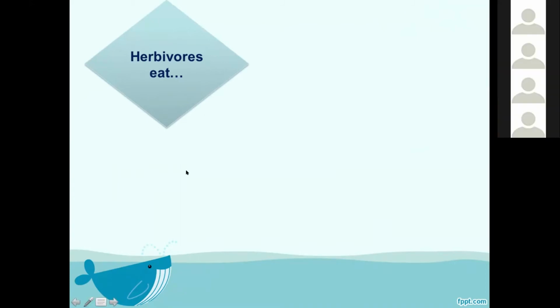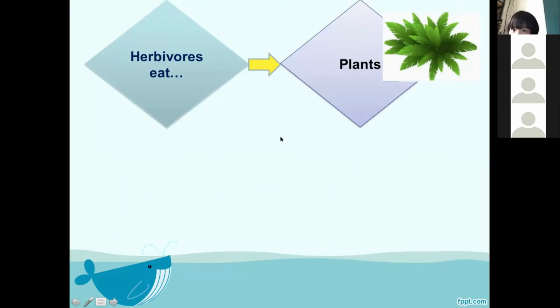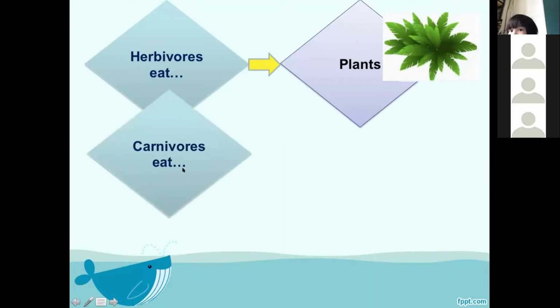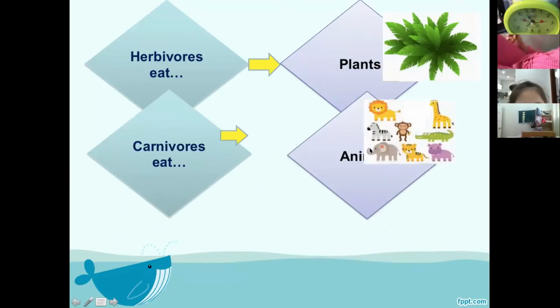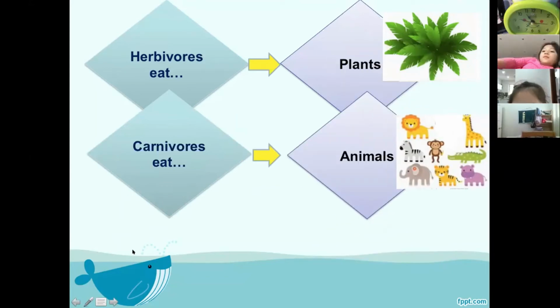What about Michael? Herbivores eat plants. Excellent job. And what about carnivores? Nina, what do carnivores eat? Meat. Thank you. Carnivores eat meat or other animals.